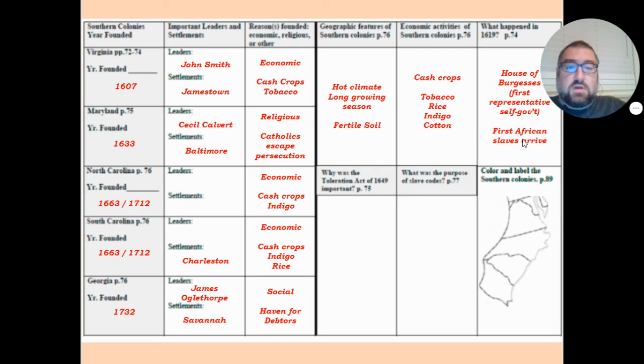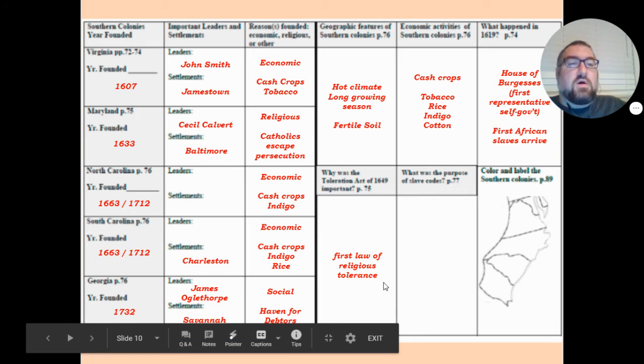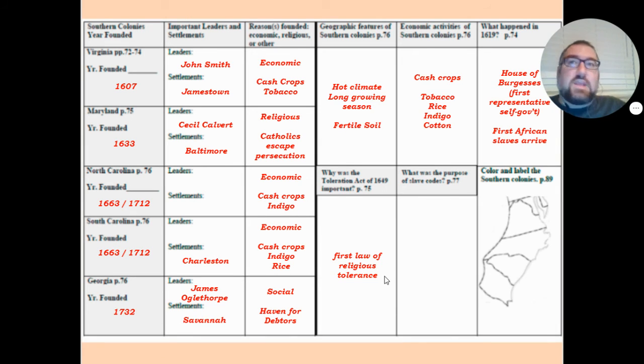Because previously we talked about how Catholics were trying to escape persecution, Puritans were trying to escape persecution, Quakers were trying to escape persecution. Well, in 1649 in the southern colonies, they passed the Toleration Act, which was the first law of religious tolerance. So it basically said any Christian can practice their religion in peace.